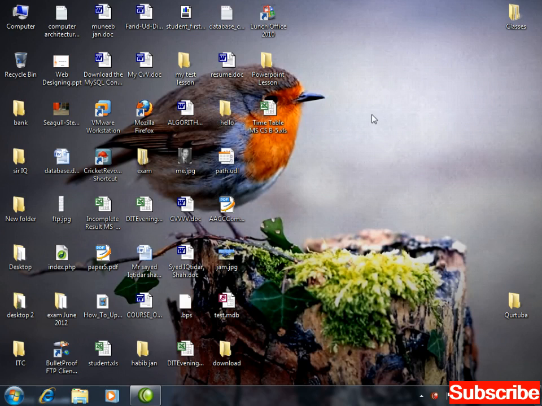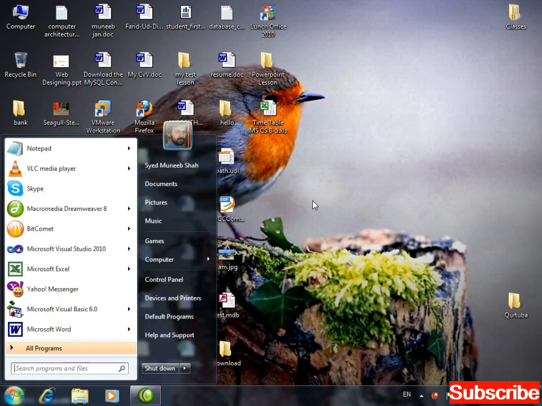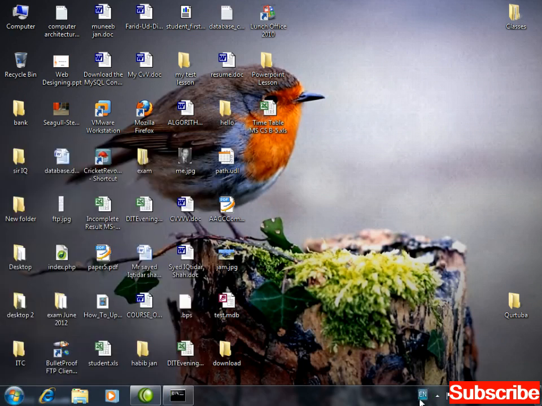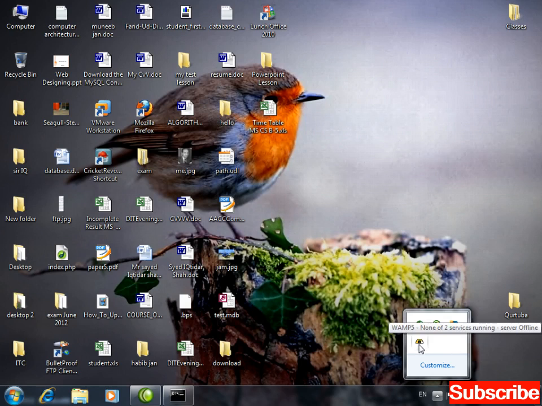And another page that will select and display the data in PHP, right? So now first of all, start the web server. Red color, then yellow, and then white color. When it's white color, it means it's working.